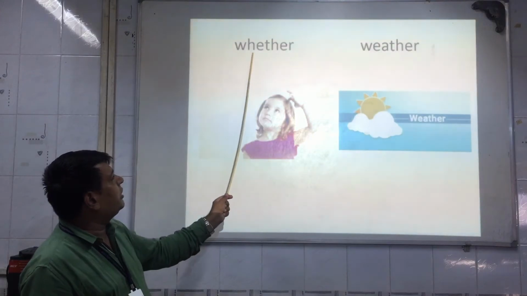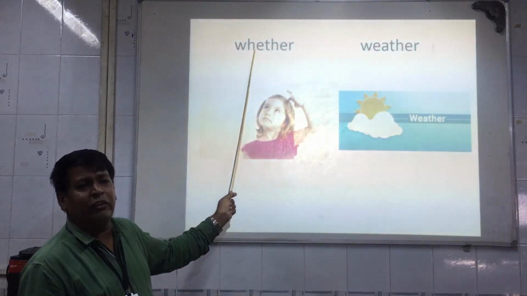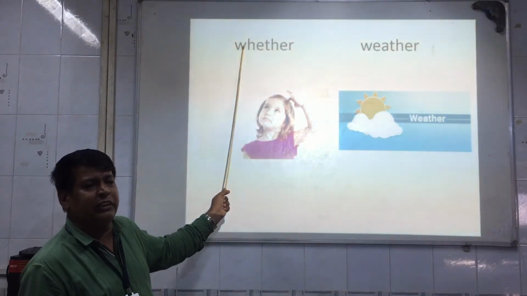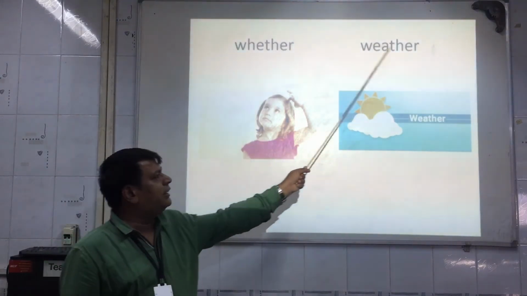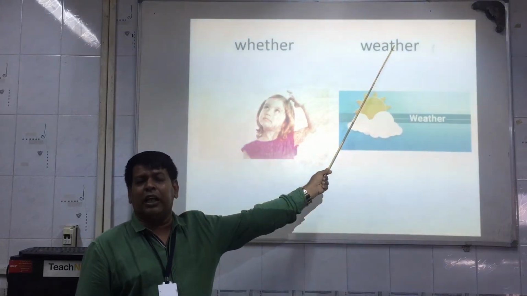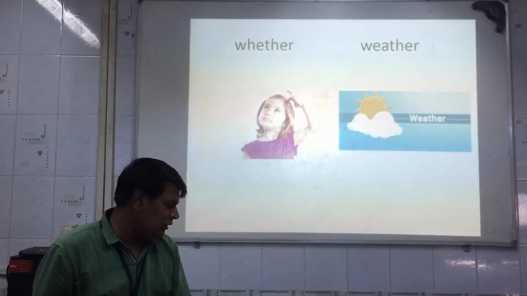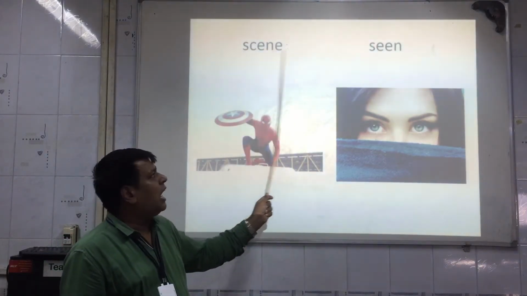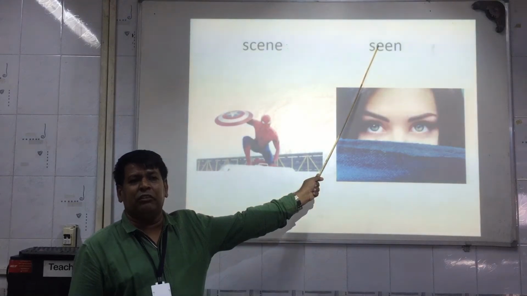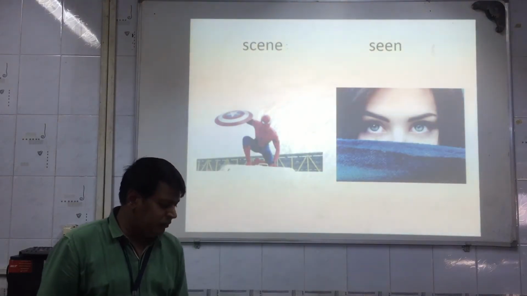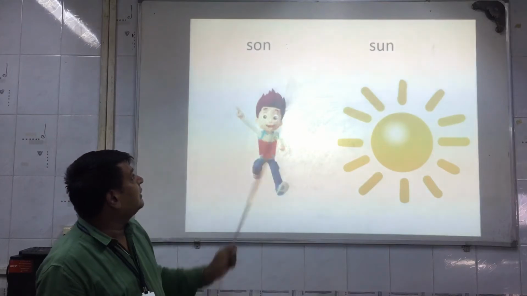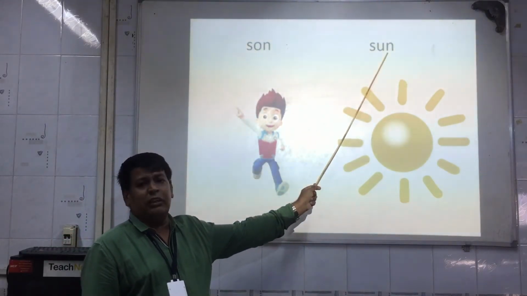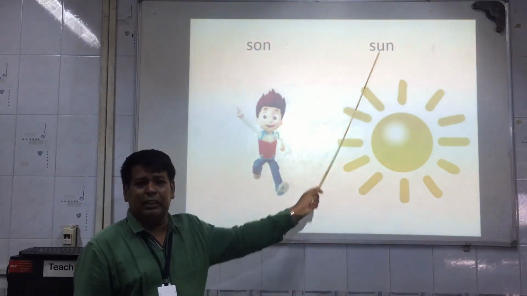See the another one, whether and weather. Whether means if we have a doubt or we want to choose anything, do a choice. And this weather is related to the climatic condition. See the next one, seen and scene. Seen means the past participle of see, and this scene is a sequence, a still, from which we can see. Sun and son. Son means a male child, and sun, this is nature, that means the star that shines.